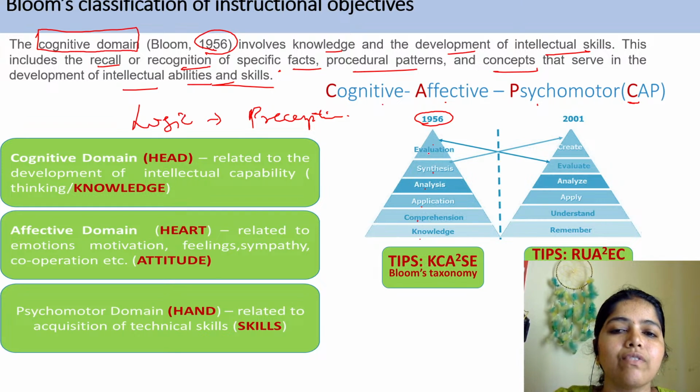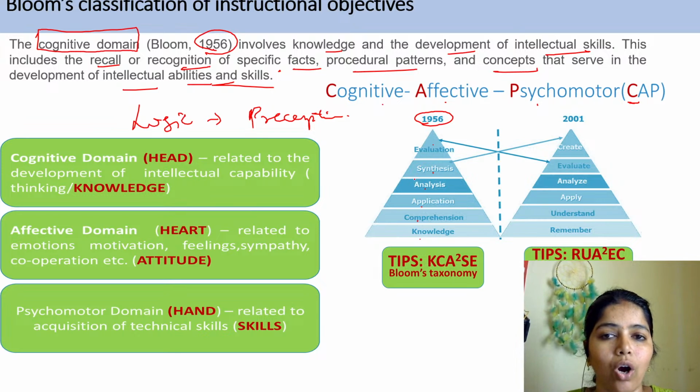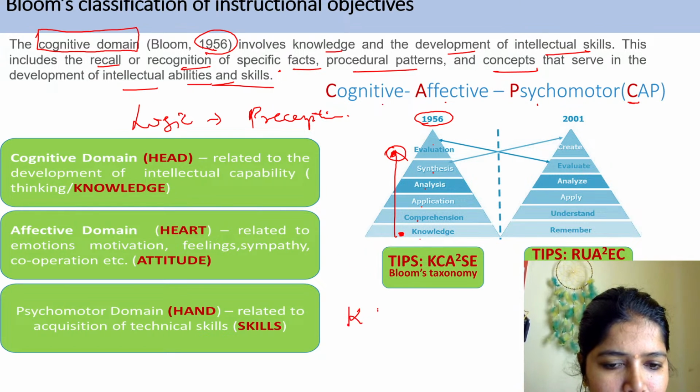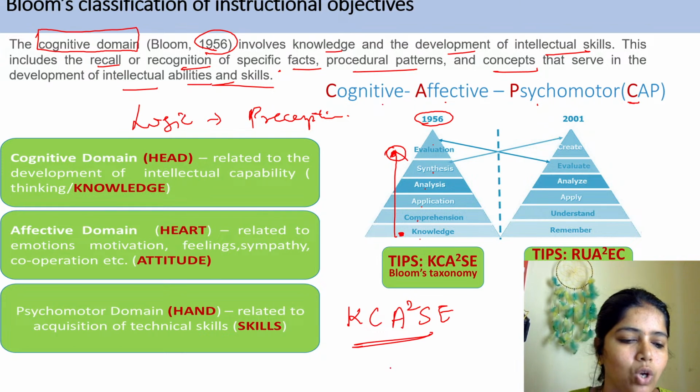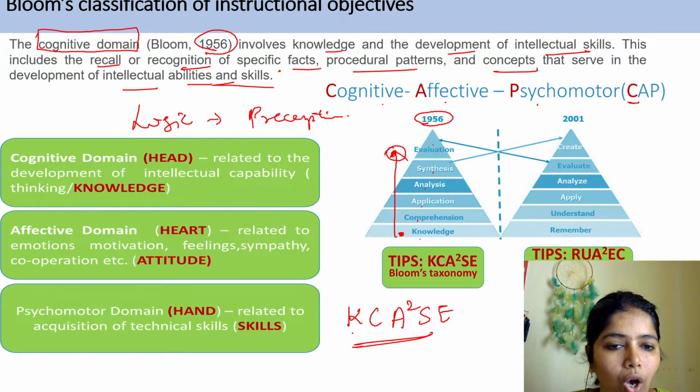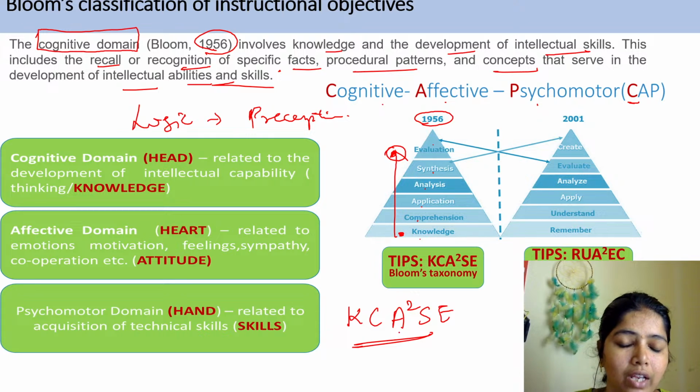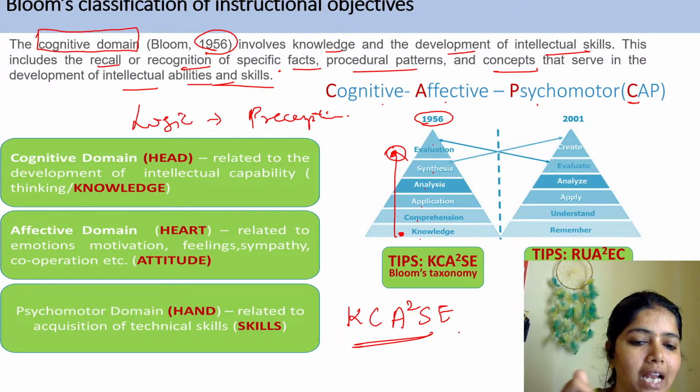These are the six divisions of the way we can gain our cognitive skill. Our knowledge can be enhanced in this way, where knowledge is at the bottom level and evaluation is at the top level. How to remember, ma'am? Simple, write the mnemonic KCA squared SC. This is Bloom's taxonomy, KCA squared SC: knowledge, comprehension, application, analysis, synthesis and evaluation.